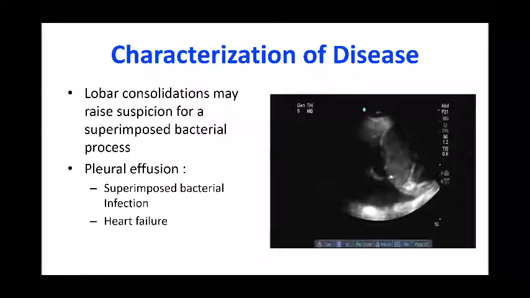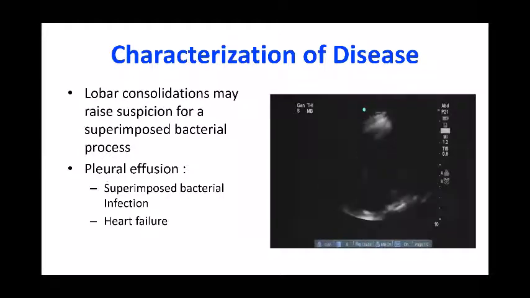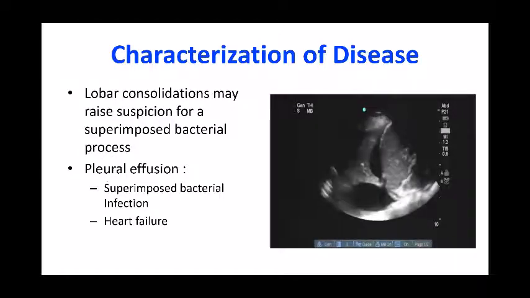Now the question arises, okay, there are certain abnormalities which are present in COVID-19, but how may we distinguish COVID-19 from other forms of pneumonia? Like in this video, if we can see, there is pleural effusion, there is collapse and consolidation. This amount of pleural effusion is not commonly seen in COVID infections.